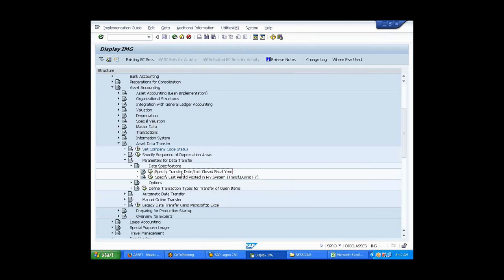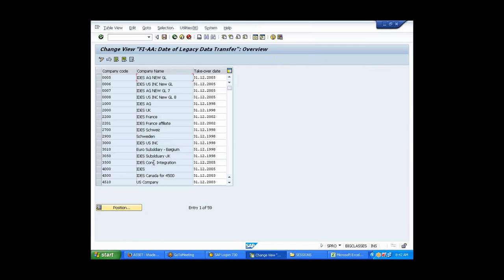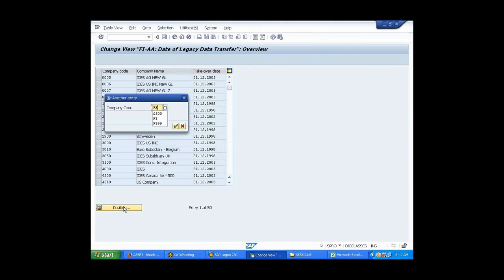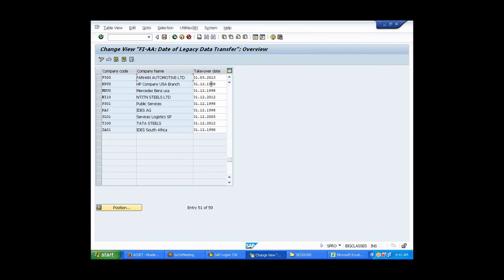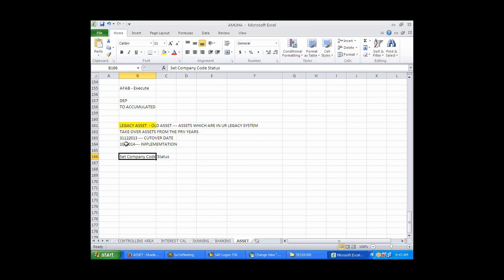Here, specify transfer date / close fiscal year. It's nothing but my cutover date, the last close. Now see, automatically what is the date? Let's see here, position, go to that F500. What is the date here? 31st/3/2013, right? Because the fiscal year what we are using here is 1st April 2014. So here I'll just change the date.